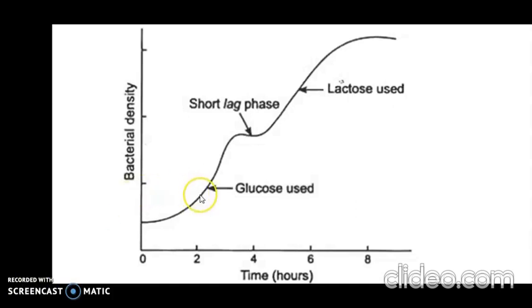In this you can see that the glucose is first used and then it is followed by lactose, and you can see that there is a short lag phase in between, and in this lag phase the bacterium synthesizes the enzyme that is needed for the use of lactose from the medium.